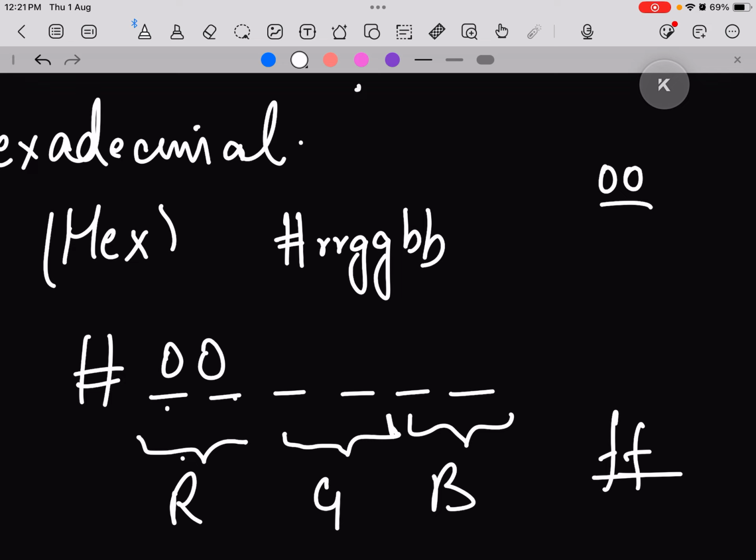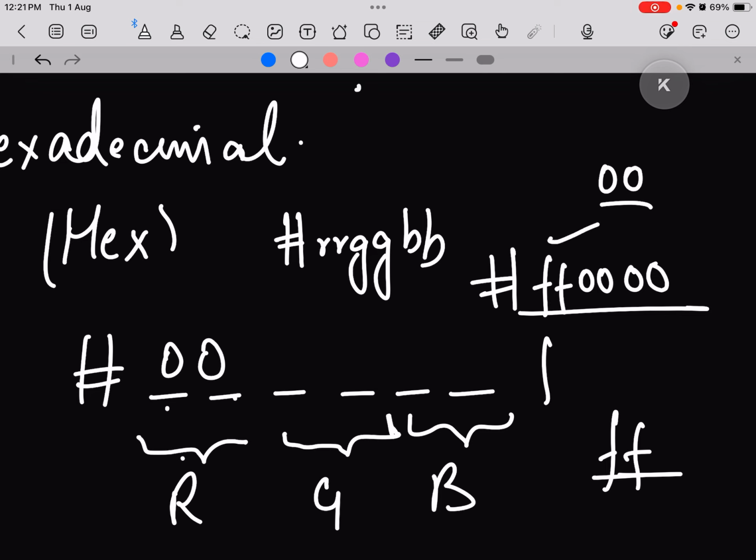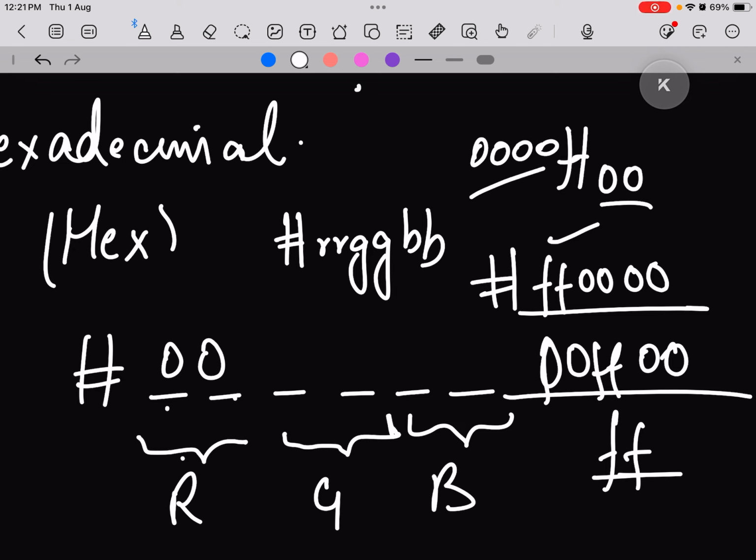Now FF means maximum, 00 means minimum. So FF0000, if I'm writing like this, means red color. Then 00FF00 is green, 0000FF is blue. So this is how we can use hex values. They start with a hash. Again, you can experiment the same on W3 Schools or on a color palette. You can search online. So this is about HEX values.